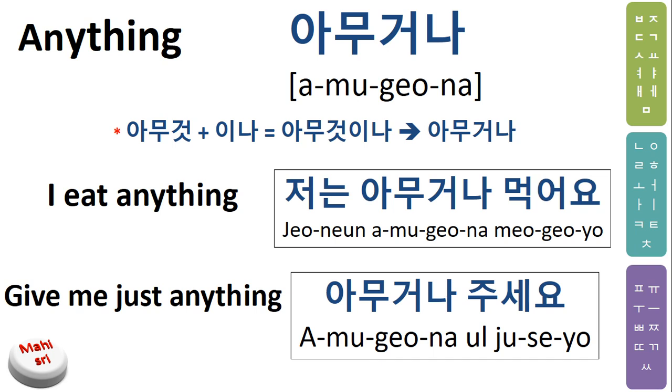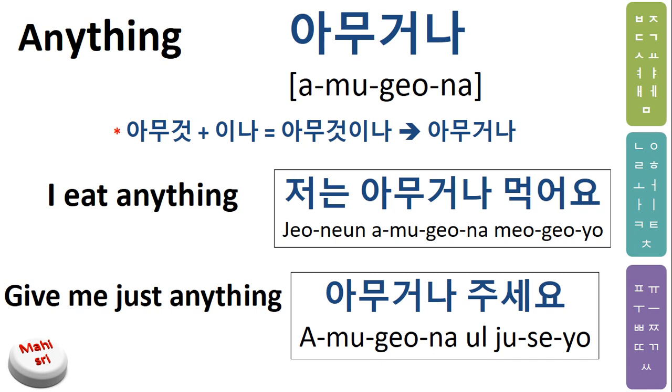If you want to buy a pen and they ask which one, you can just say 아무거나 주세요. You just need a pen, but any one will do. 아무거나 주세요. 저는 아무거나 먹어요.